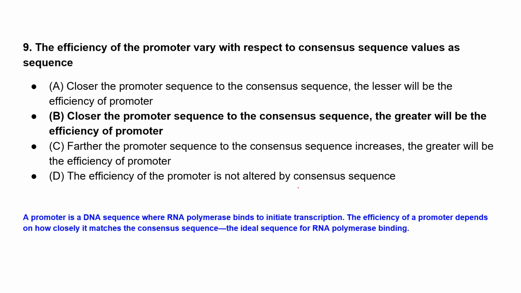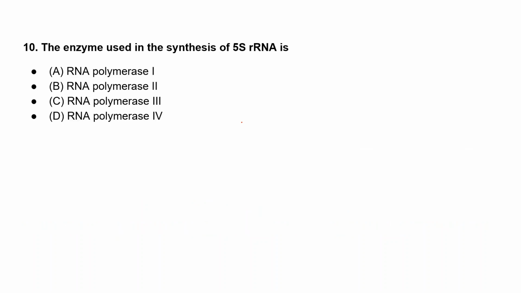Okay, let's see. Option B is the right answer. A promoter is a DNA sequence where RNA polymerase binds and initiates the transcription process. And the closer it is to the consensus sequence, the more it increases the efficiency of the promoter. It's a memory-based question, so you have to remember this. If it is very close to the consensus sequence, it will enhance the activity.